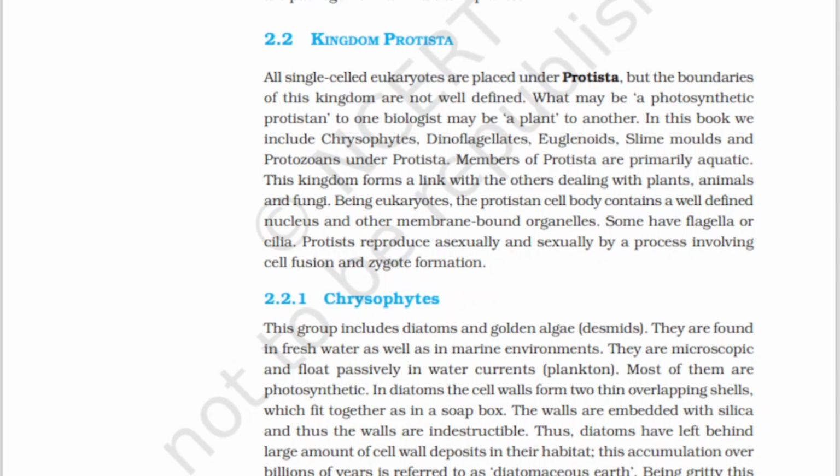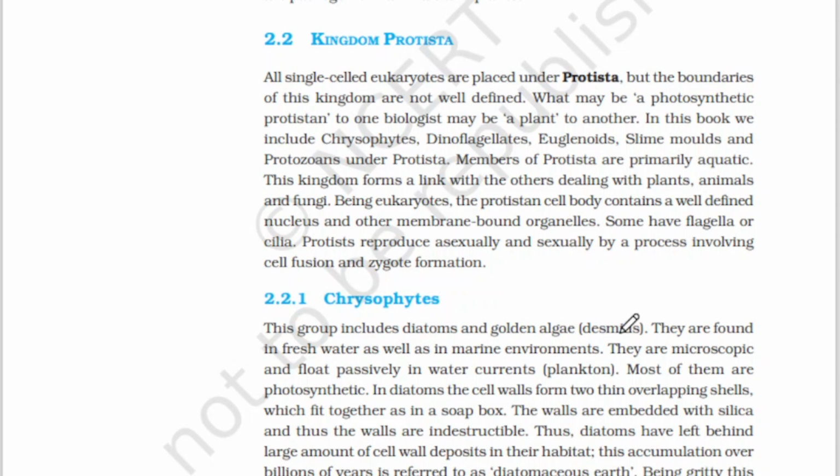Members of Protista are primarily aquatic. The kingdom forms a link with the others dealing with plants, animals and fungi. So the organisms which come under Protista form a link with plants, animals and fungi. Being eukaryotes, the protist cell body contains a well-defined nucleus and other membrane-bound organelles.